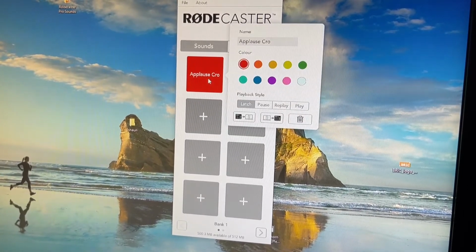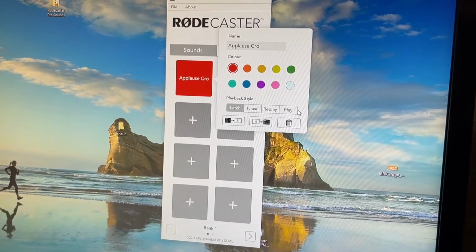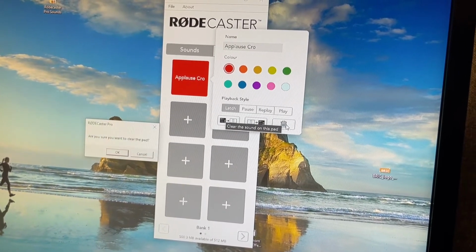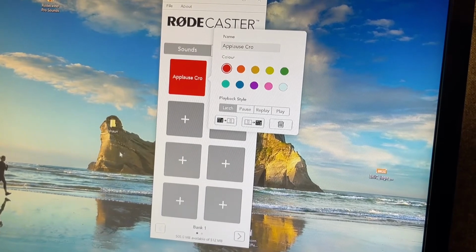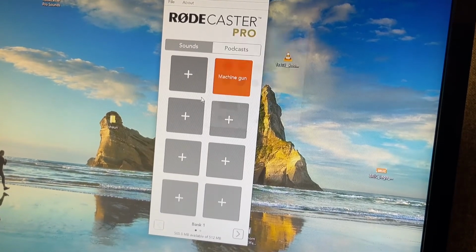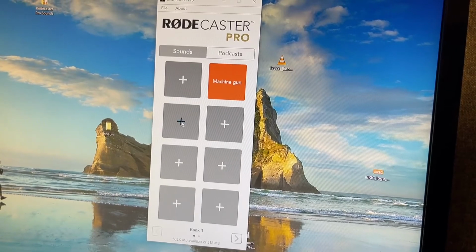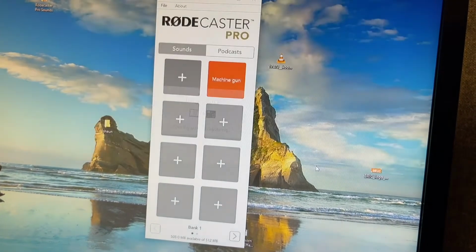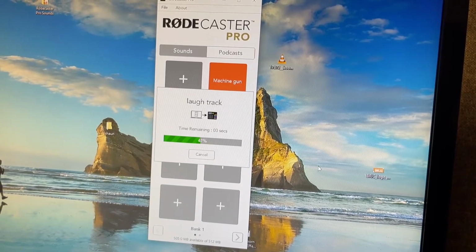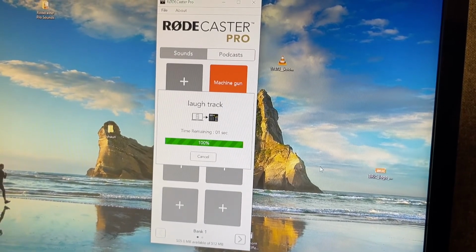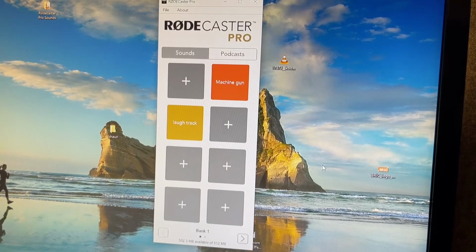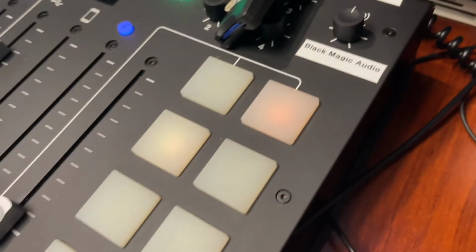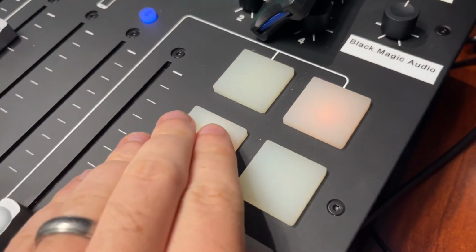And here you can click on one of the sound pads, change the playback style, remove the existing sound, clearing the pad, or adding a new sound by clicking on the plus sign and finding a compatible audio clip, which will then load that clip onto the Rodecaster Pro, allowing you to immediately access the new sound.